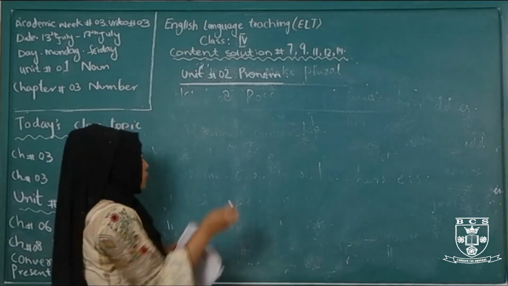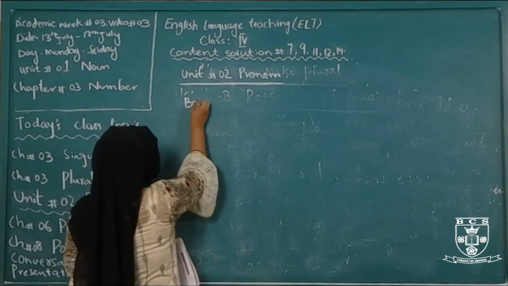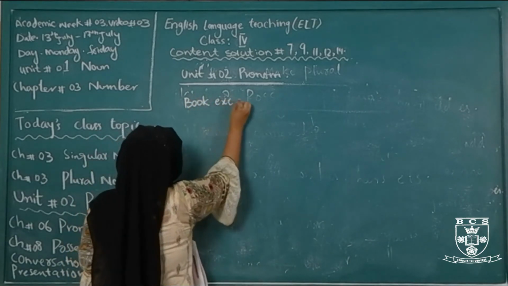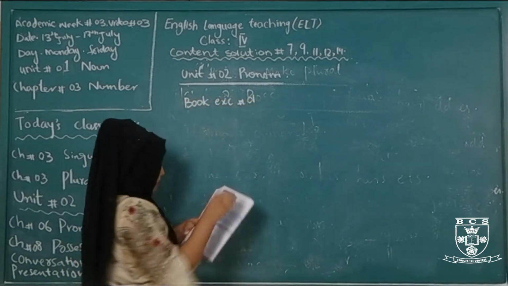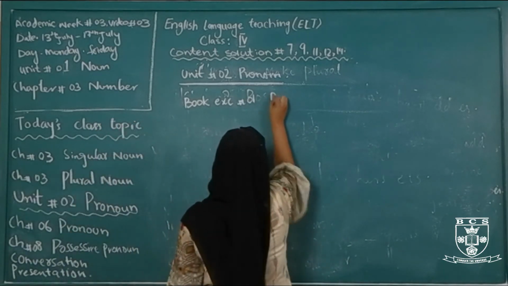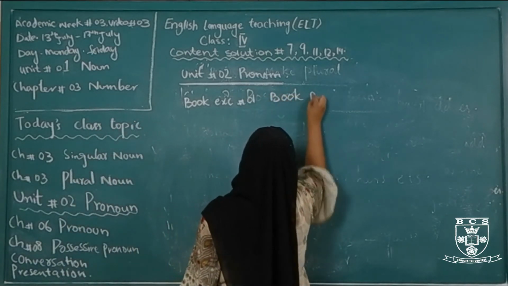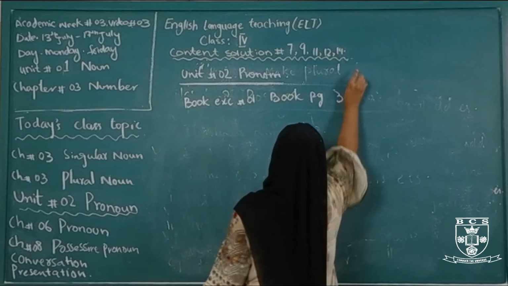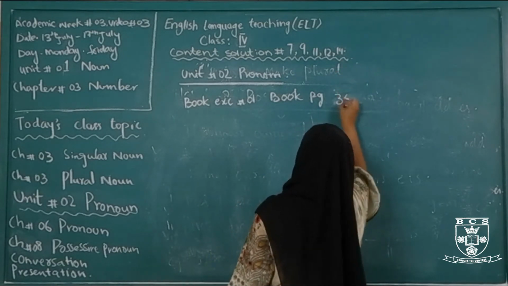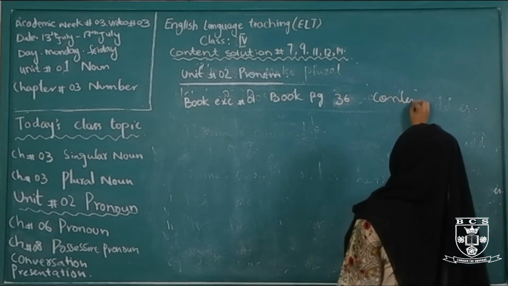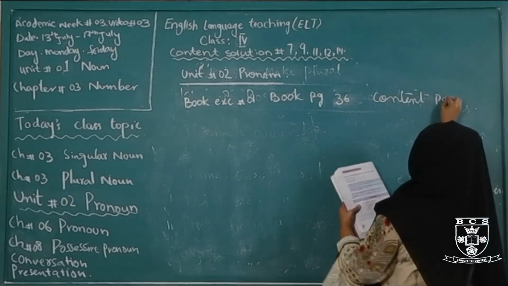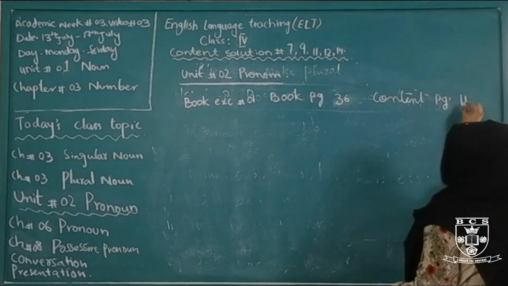Okay, now come to book exercise number 1. Book page is 36, content page 11.